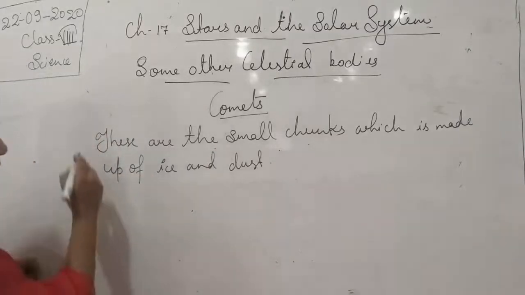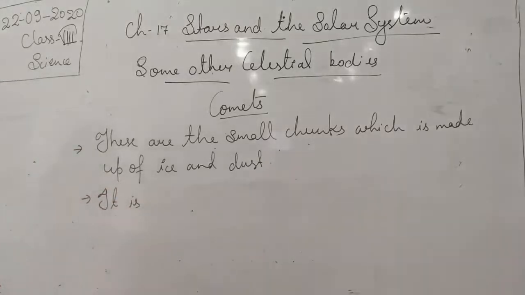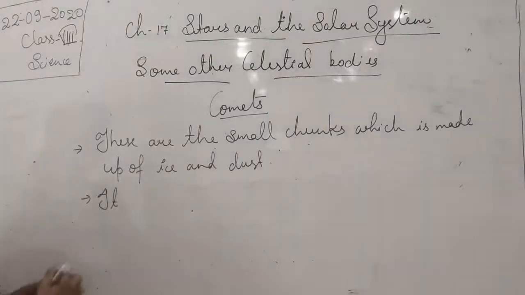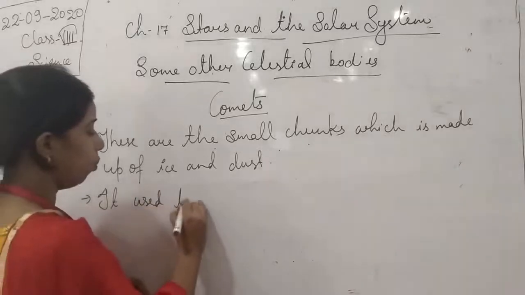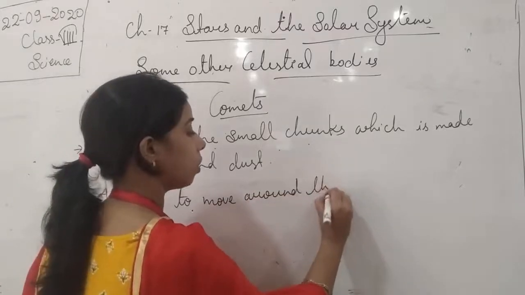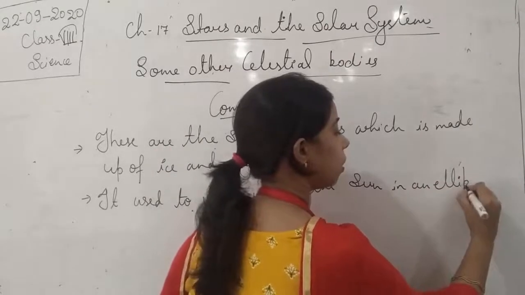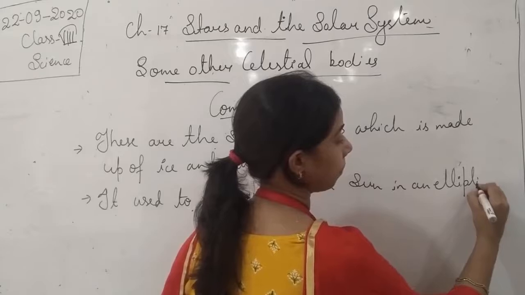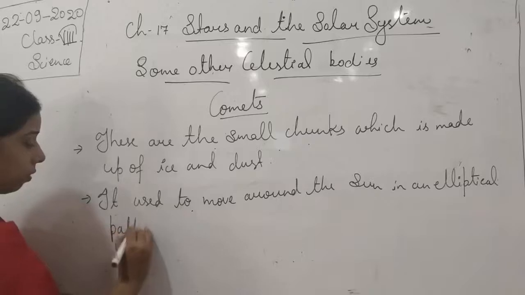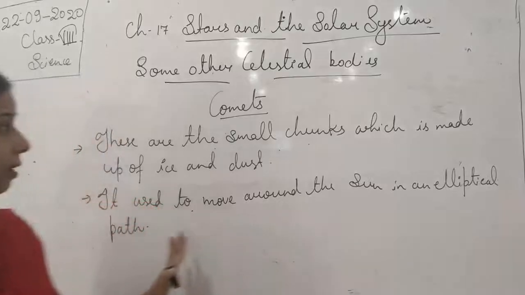So we can say another point: it used to move around the sun in an elliptical path. Okay, it used to move around the sun in an elliptical path. That is about the comet.